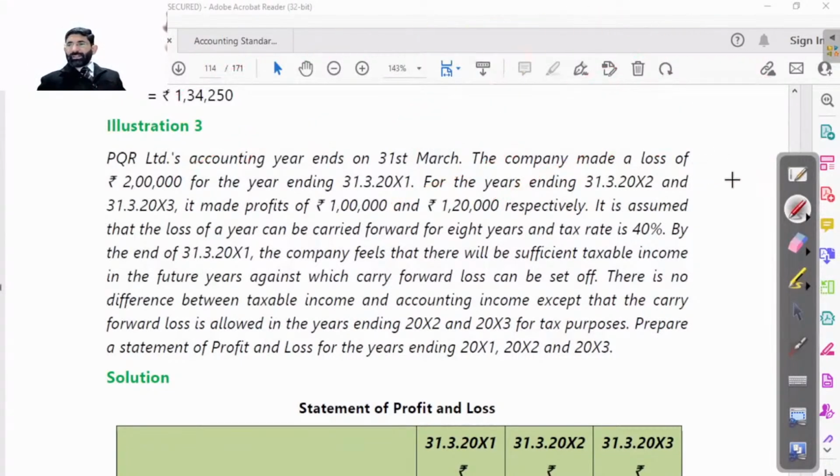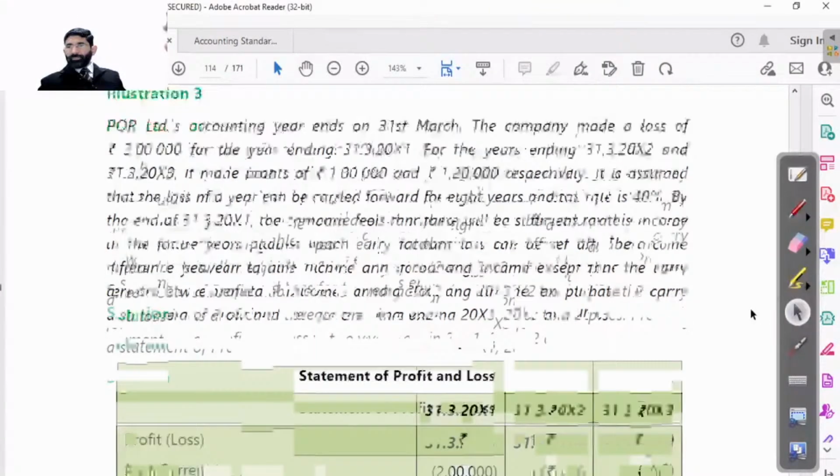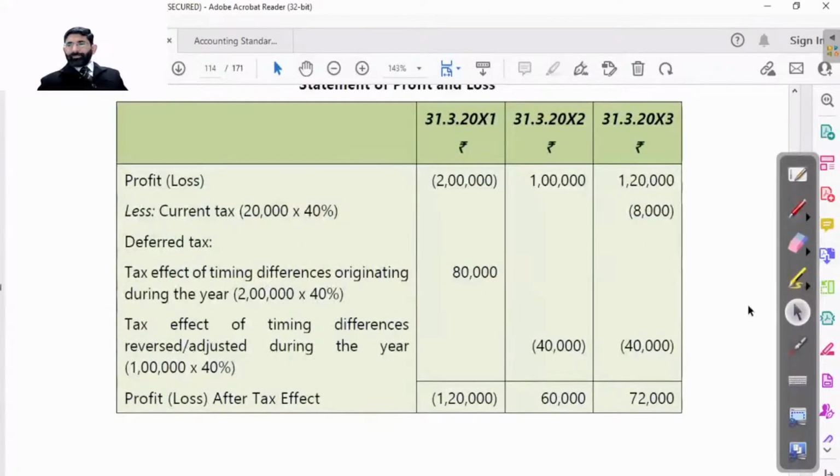See, here is what he has done. This is all about the 2 lakh loss.